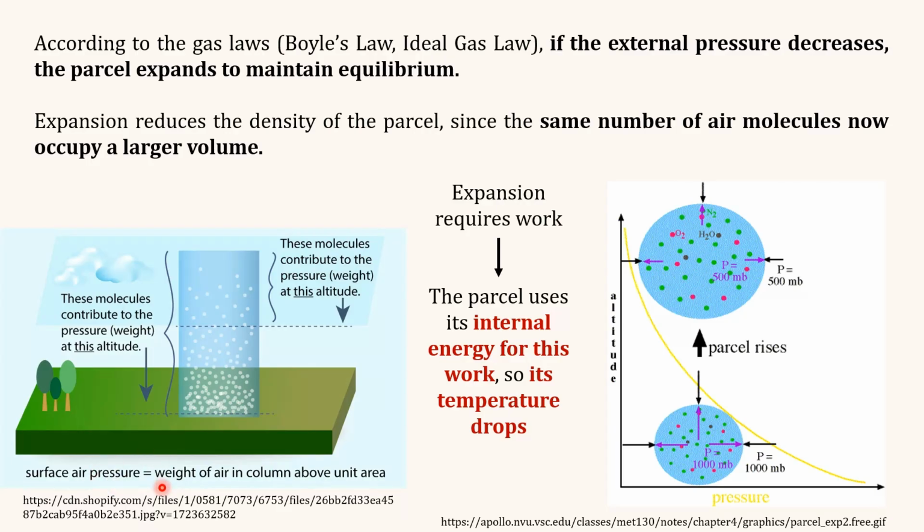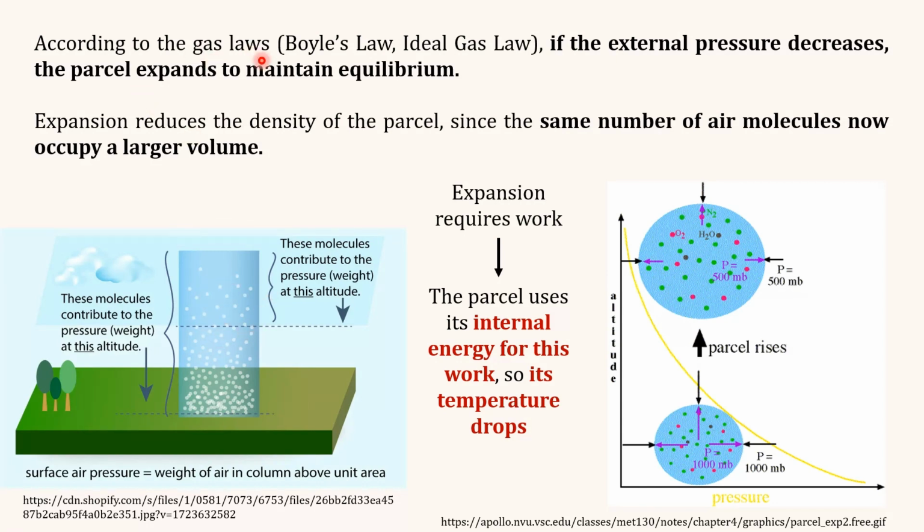Atmospheric pressure depends on the weight of air in the column above a unit area. In this image, two heights are considered. For this particular height, all these molecules contribute to the pressure, while for this height, only these molecules contribute to the pressure. As we move up in altitude, as the air density decreases, atmospheric pressure also decreases.